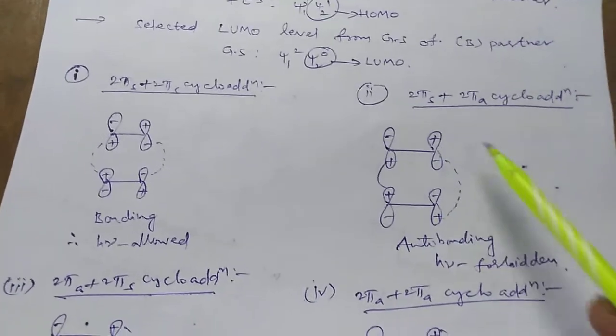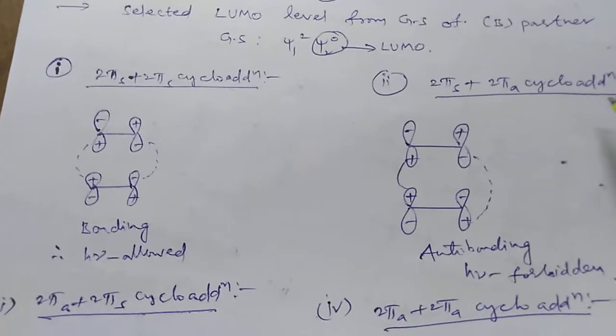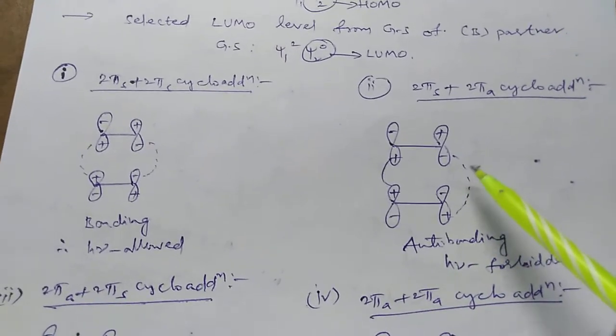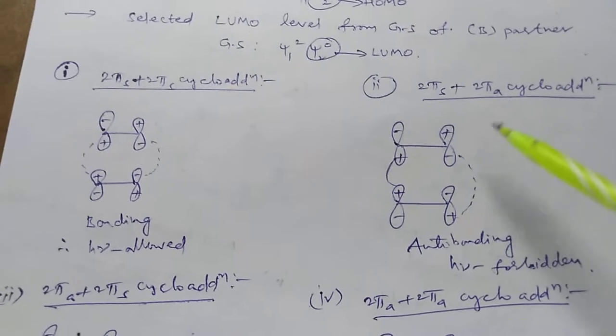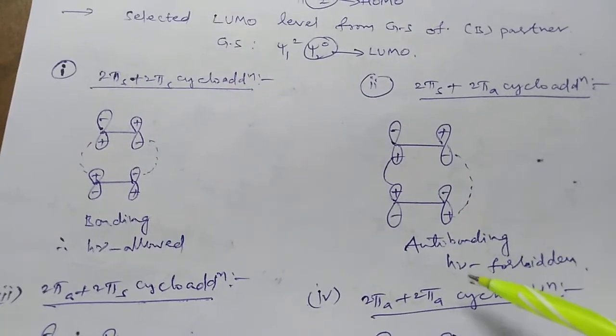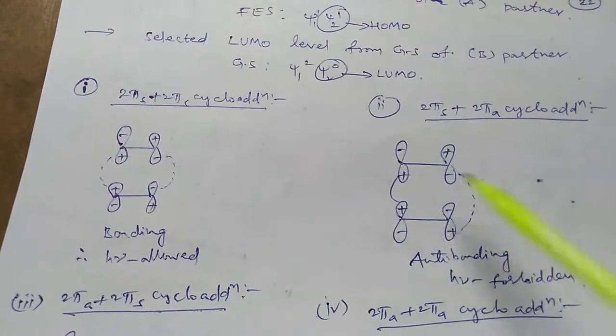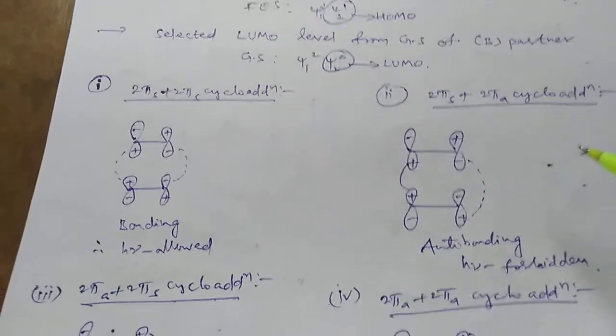In the second case, suprafacial-antarafacial cycloaddition, an anti-bonding interaction is developed, so it is photochemically forbidden. One is a bonding interaction and another is an anti-bonding interaction.